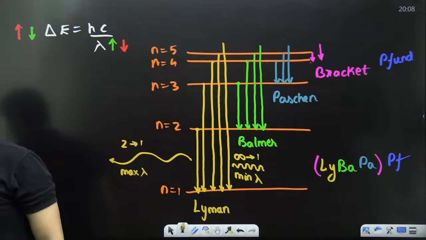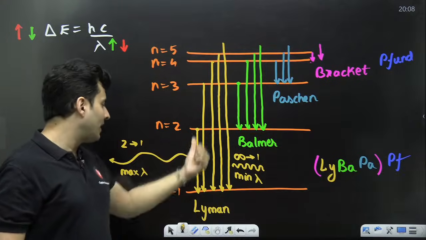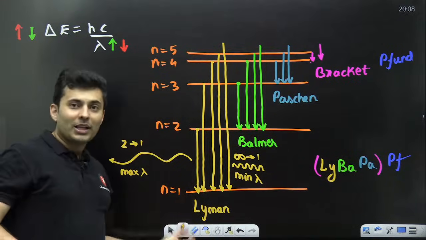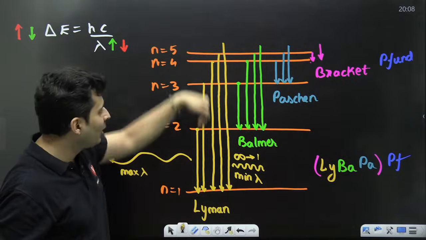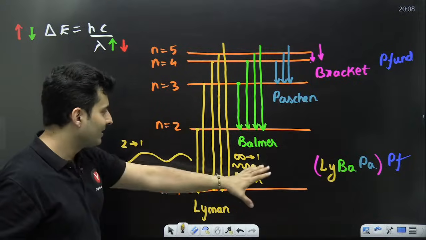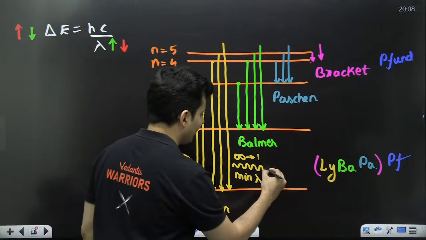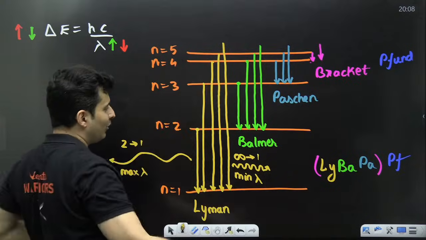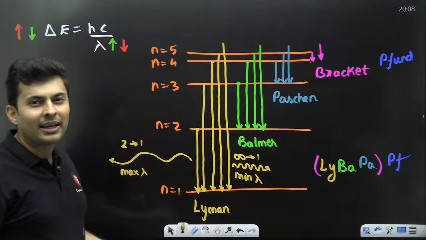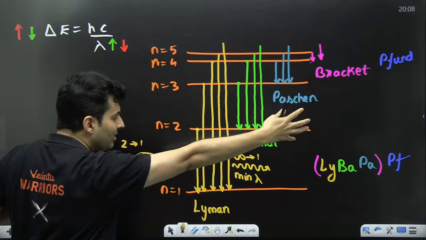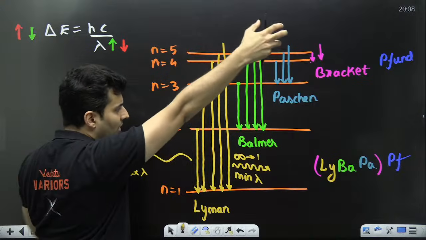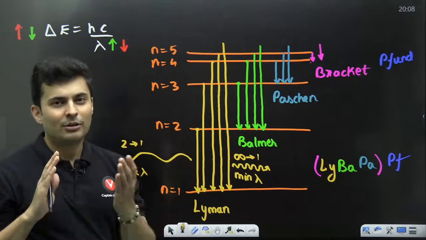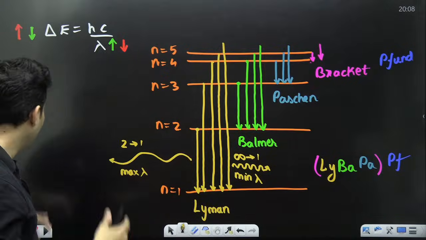Yeah. 1 to 2, yes, it won't emit. It will absorb light. Correct. So if I change the arrow marks, right now they are all pointing down. They are all emitting the light. But if I draw the arrow marks exactly upwards, obviously they will be all absorbing light. So you can call this emission spectrum. But if I show the arrow marks up, that will become absorption spectrum. One and the same thing numerically. It's just whether it is emitting or absorbing.